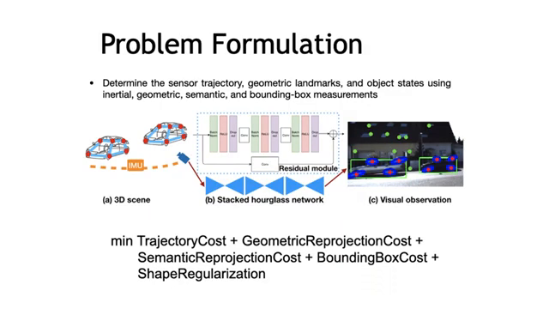The IMU-camera sensor provides three sources of information: inertial, geometric, and semantic. Geometric features are the corner features, and semantic information includes the bounding box and the semantic keypoints. Our objective is to determine the sensor trajectory, geometric landmarks, and object states that minimize the weighted sum of residuals associated with those measurements.